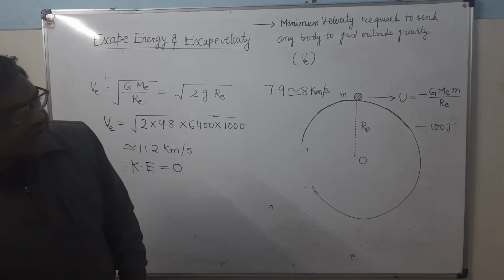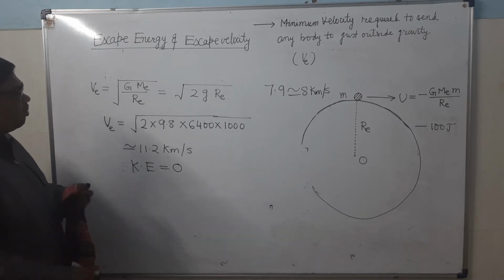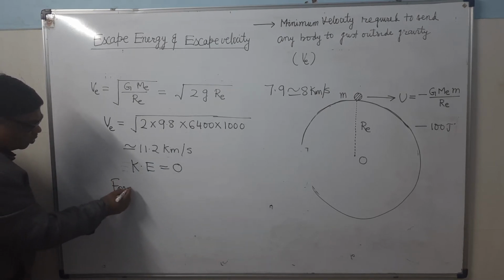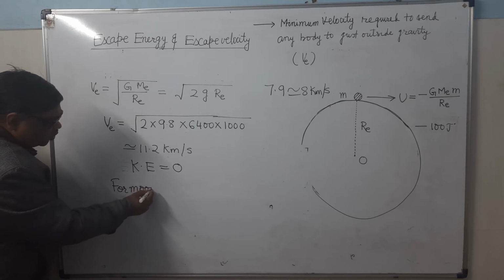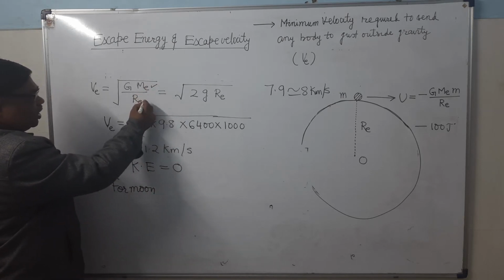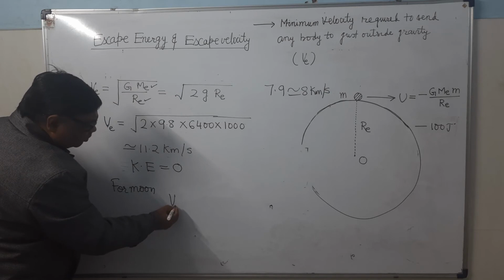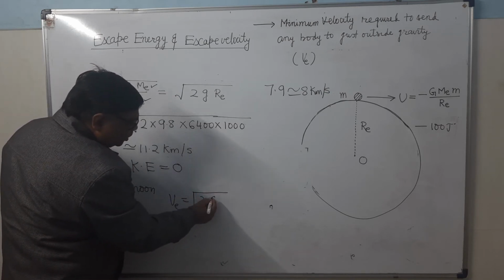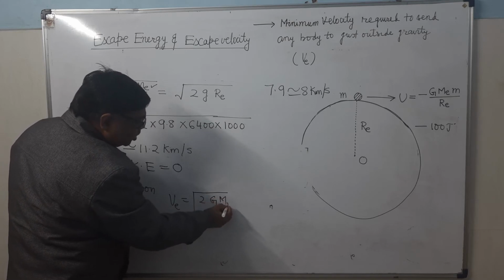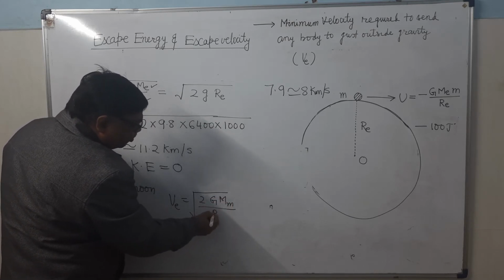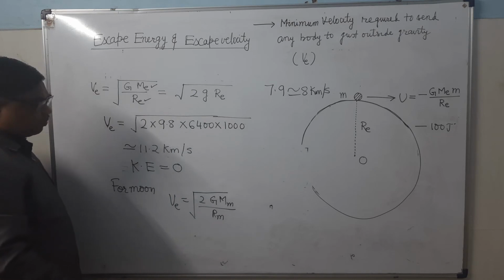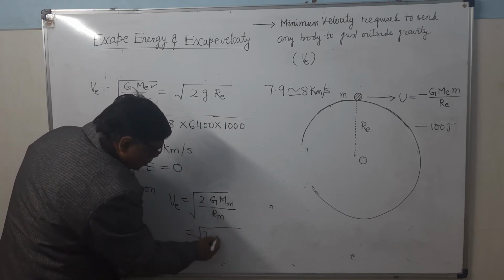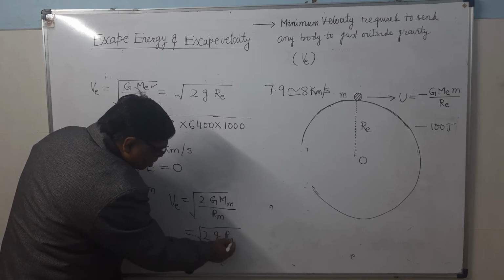Now if you see this value in case of the moon, what will you do? You will take the mass of the moon and radius of the moon. Escape velocity will be root of 2 G M upon RM, or simply we can write root 2 g RM.